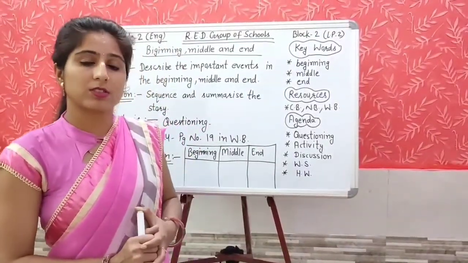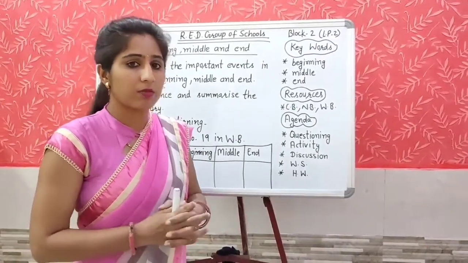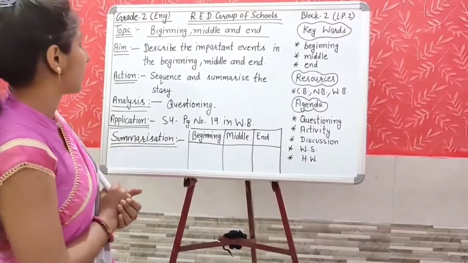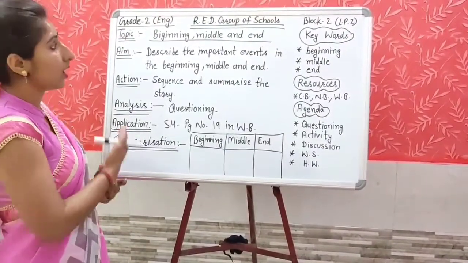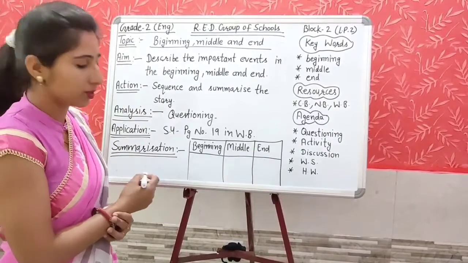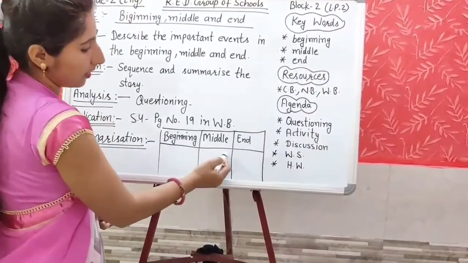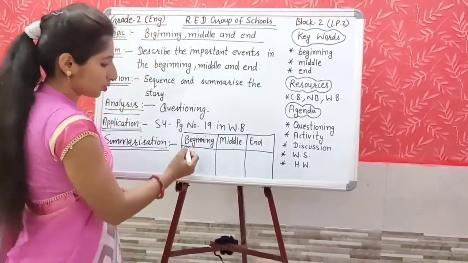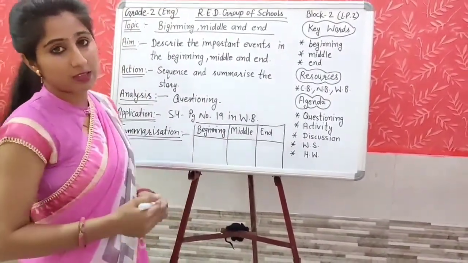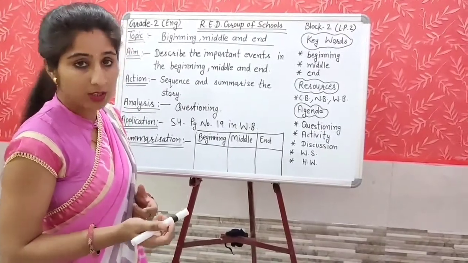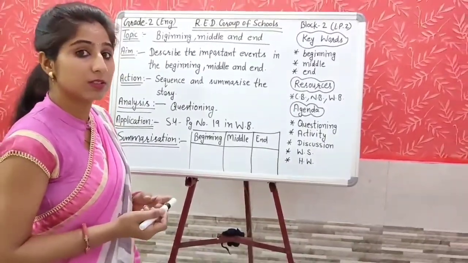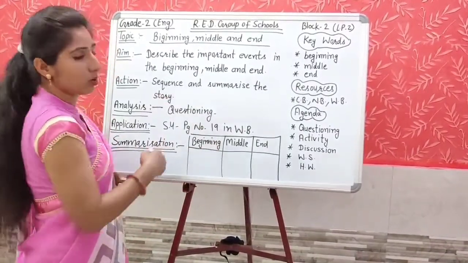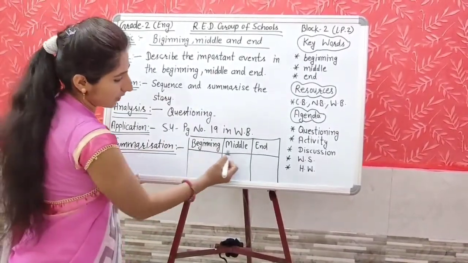Now at last it is time for the summarization part. What have we learned today? We have learned about the story. How was the beginning, middle and end of the story? In the previous class, we retold the story by using the words first, then, next, after that and finally. And now again we are recalling the story by using the words beginning, middle, end.